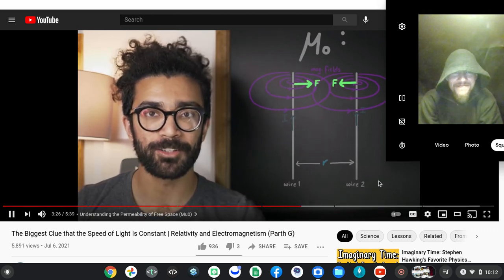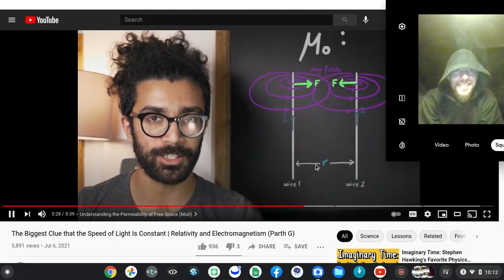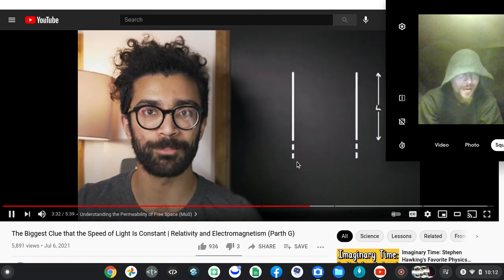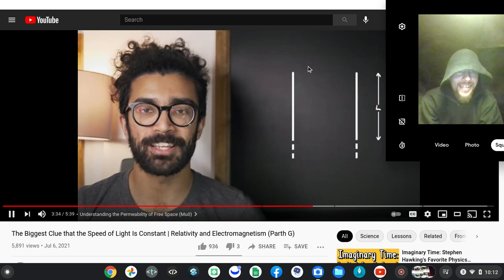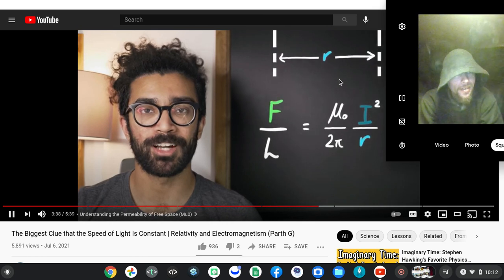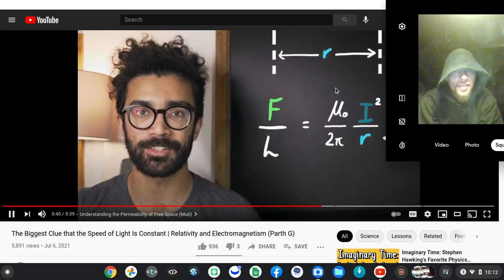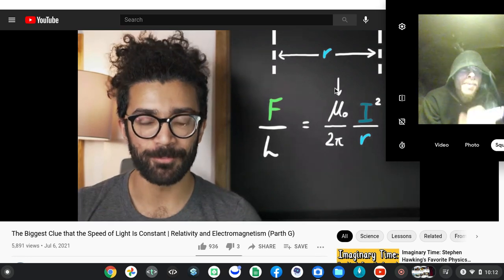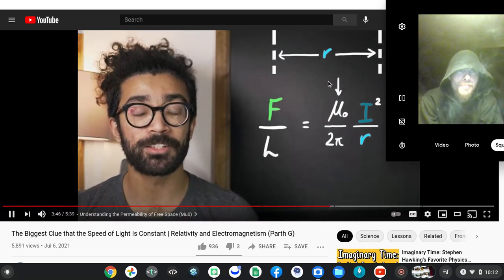We can calculate the force exerted by the wires on each other per unit length. Let's say there is 1 unit length of wire, maybe 1 meter. Then the force exerted is given by this expression here. As we can see, the force depends on the current within the wire as well as the distance between the wires. But it also depends on the permeability of free space. It is this parameter that determines the strength of the magnetic force in any given scenario.